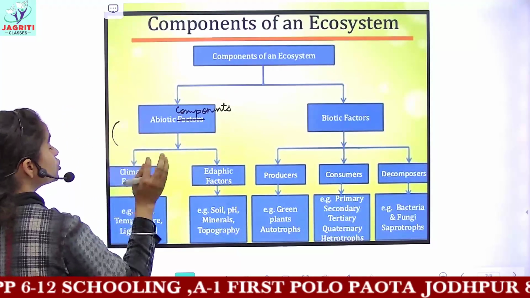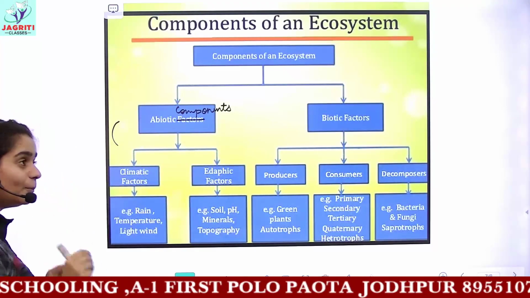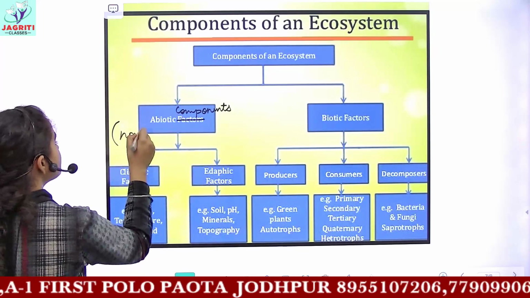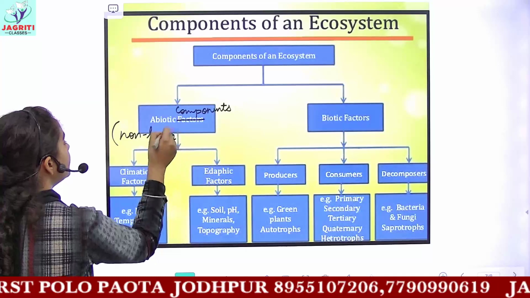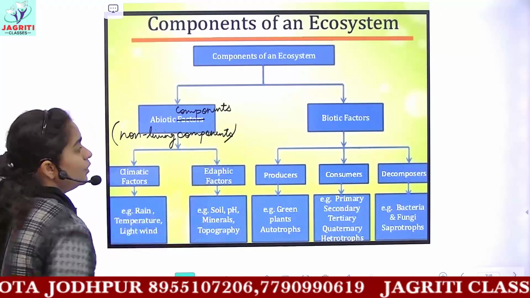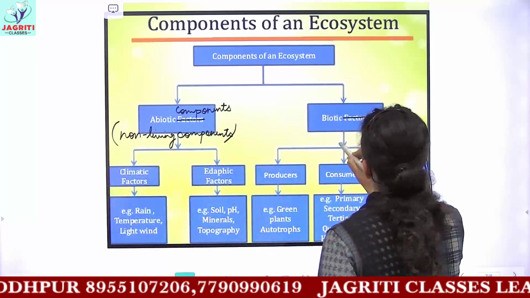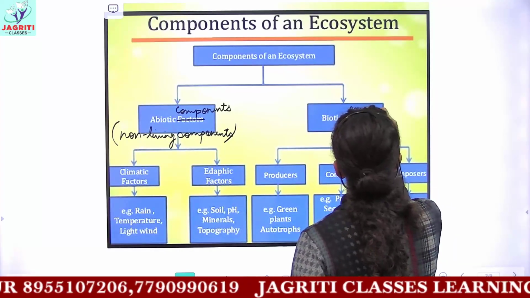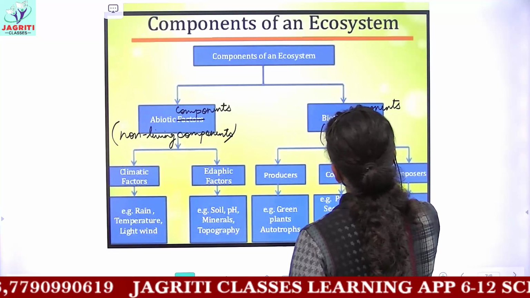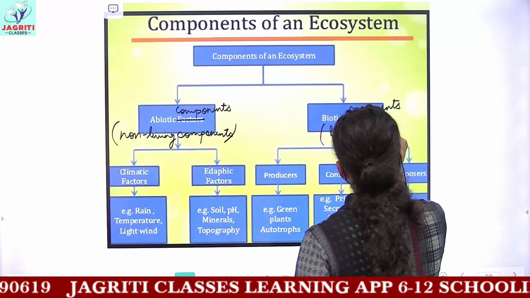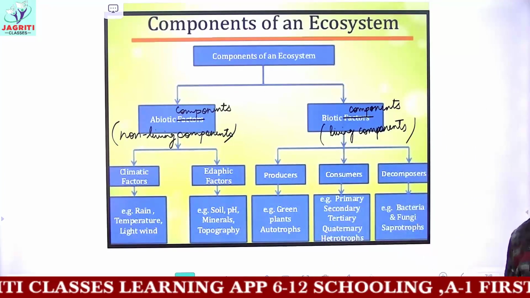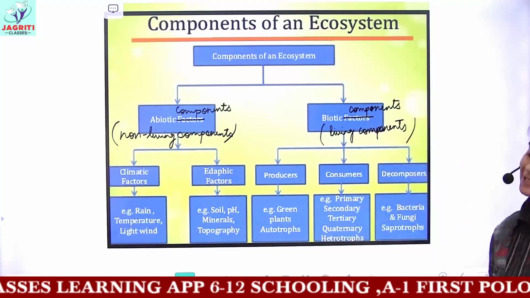Abiotic includes all the kinds of non-living components present in an ecosystem. Whereas biotic means the living components present in an ecosystem. So these are the two kinds of components which make up an ecosystem.